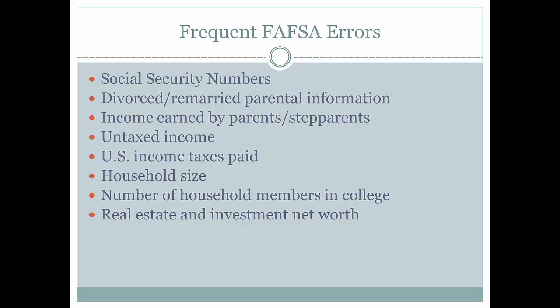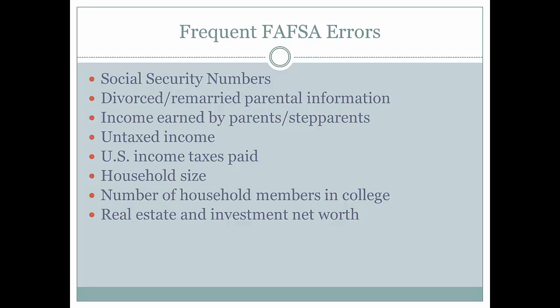Filing your FAFSA can sometimes be tricky. This list shows common areas that students make mistakes on. When you are entering your information, please pay careful attention to everything that you enter to avoid making mistakes. By paying close attention to detail and by reviewing your application for accuracy before you submit it, you can make sure that your application will be processed smoothly. If you need clarification on any piece of information that the application is asking for, you can usually click on a help button or a question mark button, which should give more information. If you are still confused, again, you can always reach out to your school's financial aid department for help.